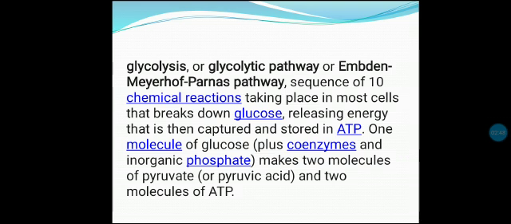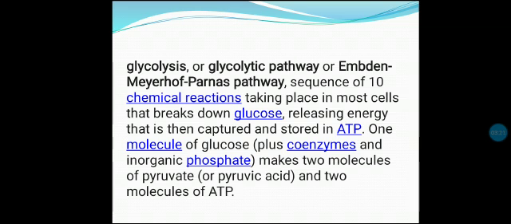This whole process consists of 10 chemical reactions. These 10 chemical reactions occur in the cytoplasm of most cells and are responsible for the breaking of glucose. When this whole thing happens, it sometimes consumes energy in the starting steps and produces energy at the end of the reactions. Both of these things happen.